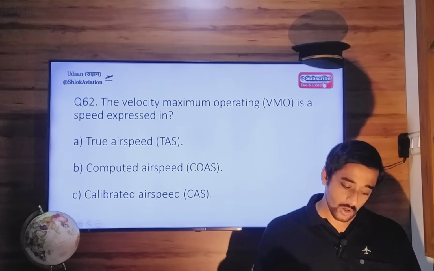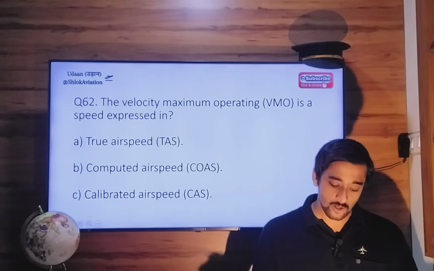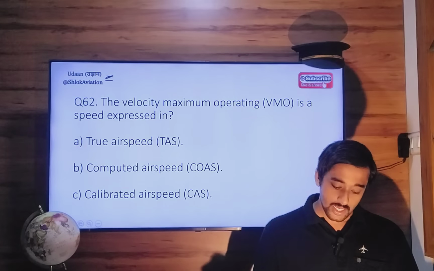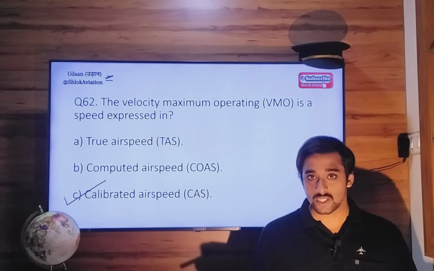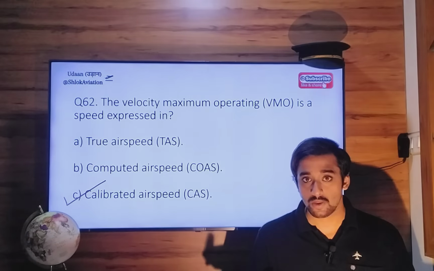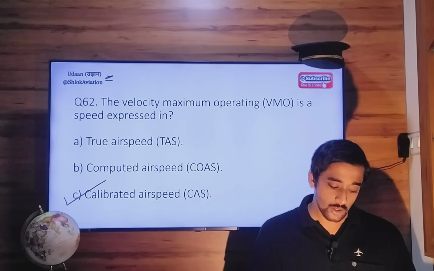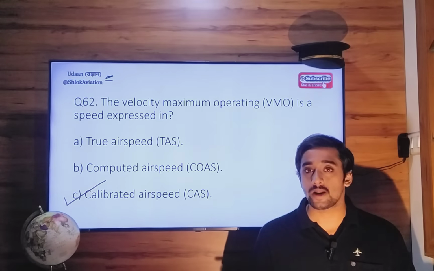Question number 62. Velocity maximum operating is the speed expressed in terms of CAS, calibrated airspeed. So it is expressed in terms of calibrated airspeed. So VMO is nothing but your VNE, never exceed speed. But for large jet aircraft, you don't have VNE, you have VMO, velocity maximum operating speed.